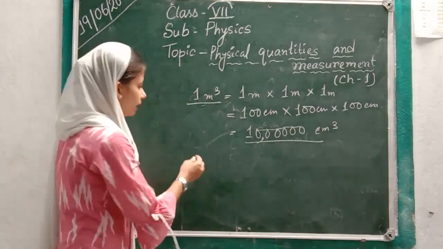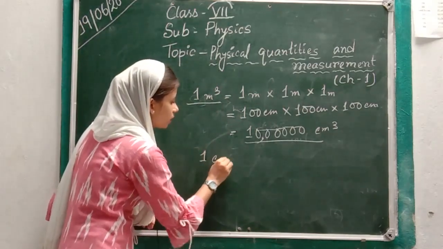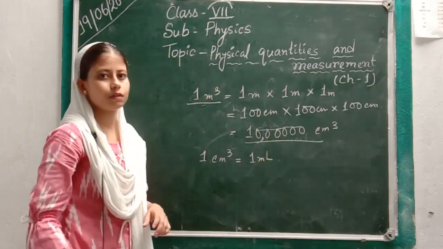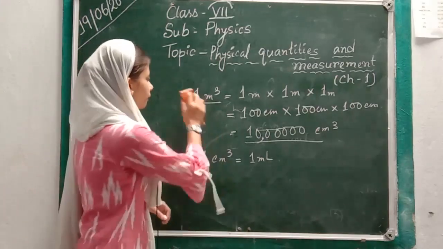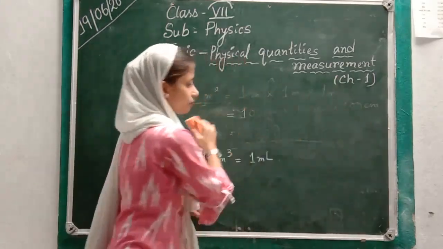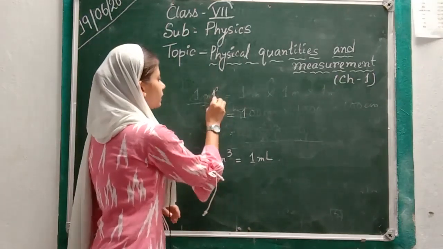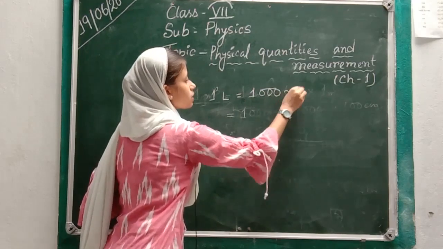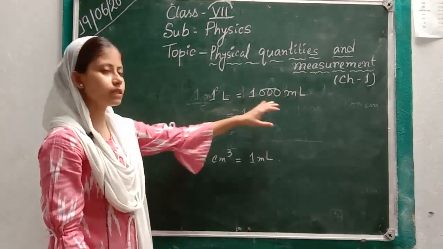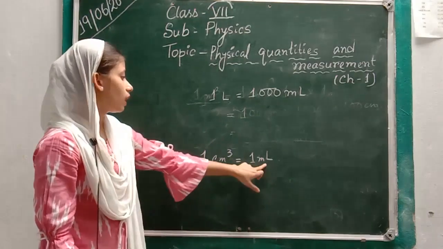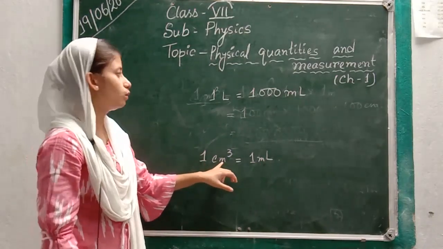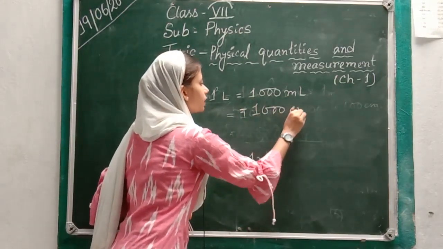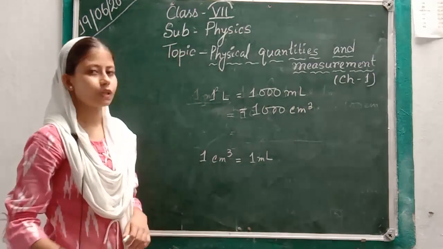Now keep this in mind that a volume of 1 centimeter cube will hold 1 milliliter of any liquid. Okay, so now we can write 1 liter is equal to 1000 milliliter. If 1 milliliter is equal to 1 centimeter cube, so 1000 milliliter is equal to 1000 centimeter cube. Clear?